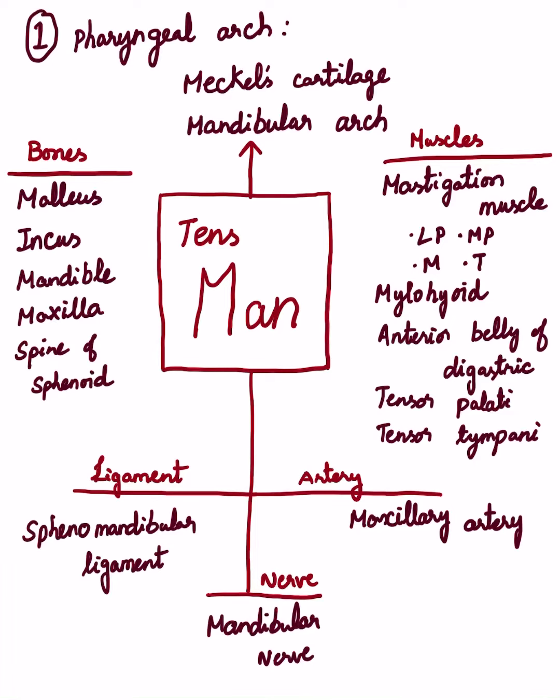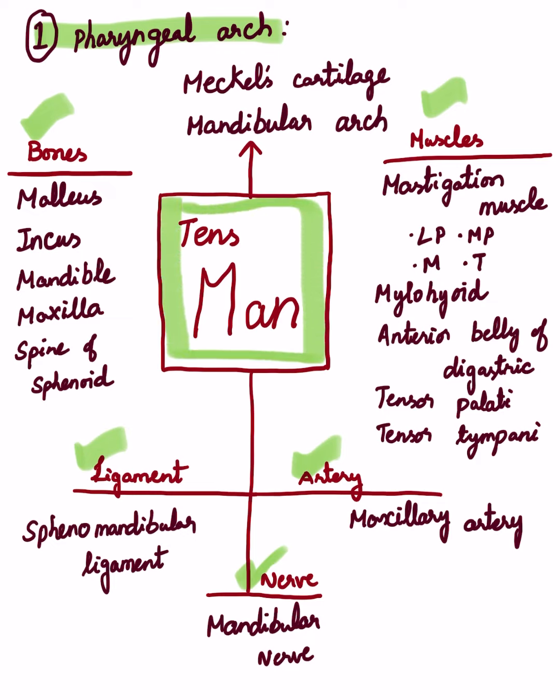Let's learn about the first pharyngeal arch derivatives. The first pharyngeal arch gives rise to bones, muscles, ligament, arteries and nerve. All these can be remembered with the mnemonic "TENSE MAN", which is the mnemonic for the first pharyngeal arch derivatives. The first pharyngeal arch is also called the Meckel's cartilage.